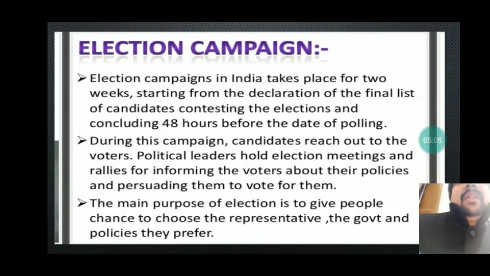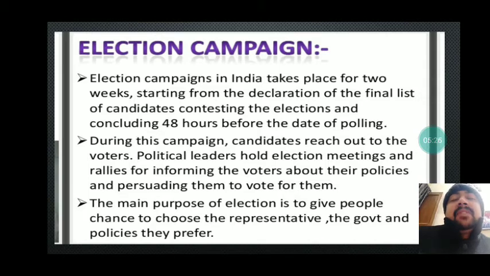Now come to the next point, that is the election campaign. This is the most crucial part of the election, because through this campaign only the candidate will get elected. It depends on the success of the campaign that the person will succeed. Election campaign in India takes place for 2 weeks.